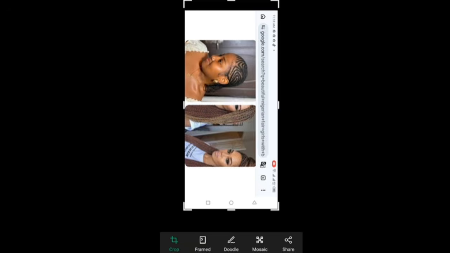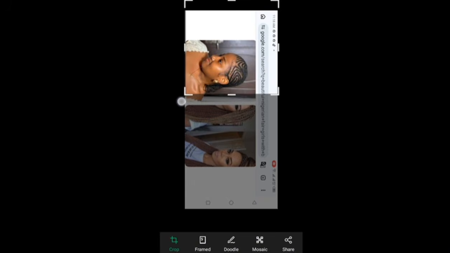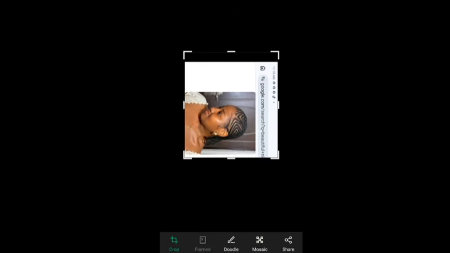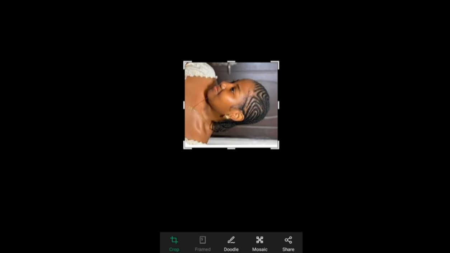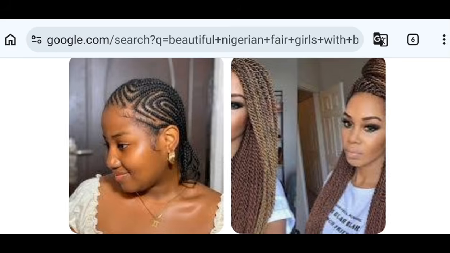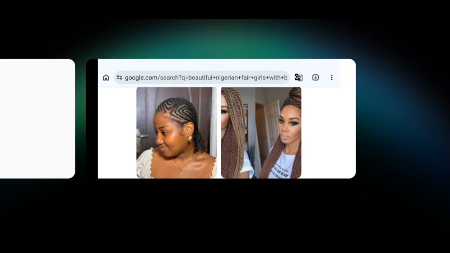When you're using your portrait, you don't have to be cropping two people at once, okay? I'm screen recording, so that's why I'm being careful not to be flipping my phone up and down, so you can understand what I'm doing right here. So I'll just crop it and then I'll save it. So we have our image references already. Okay, now we head back to ChatGPT.